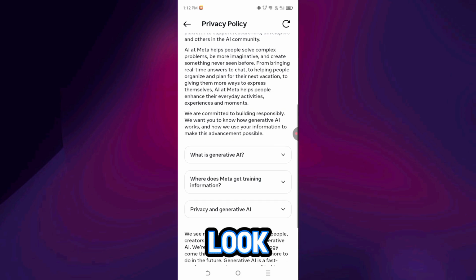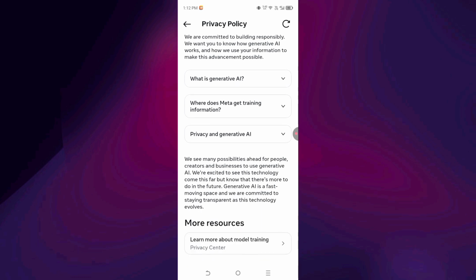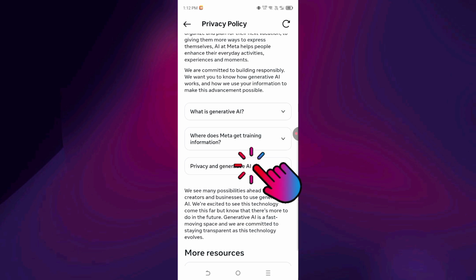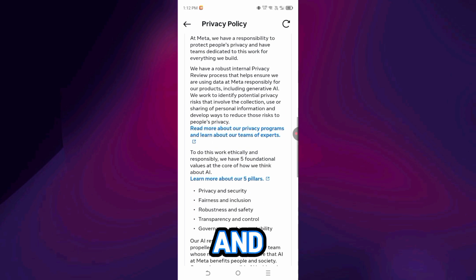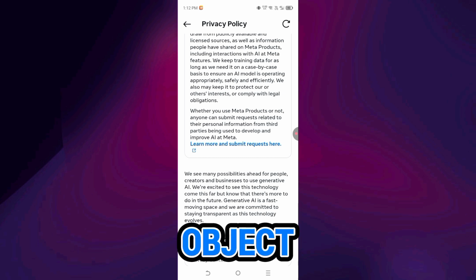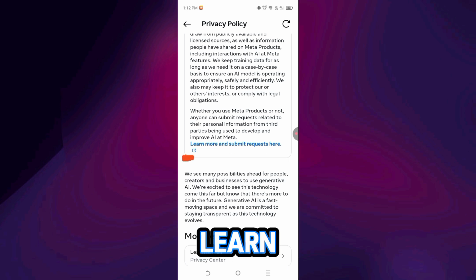Scroll down and look for Privacy sections. Tap Privacy and Generative AI. Scroll down and you will see a small hidden link. This is your right to object. Tap on the link Learn More and submit request here.